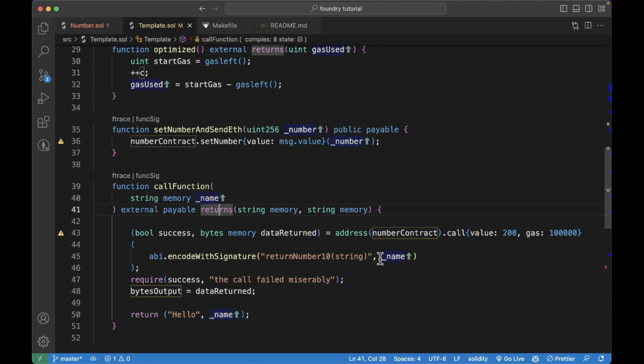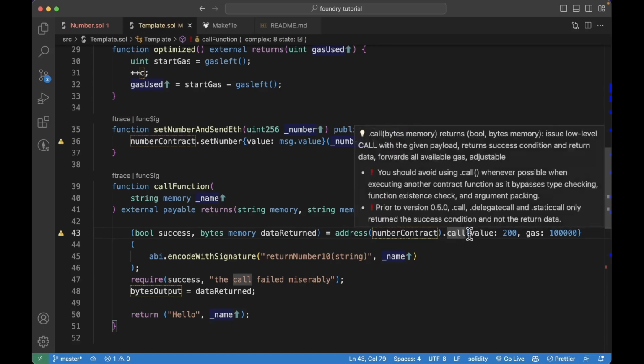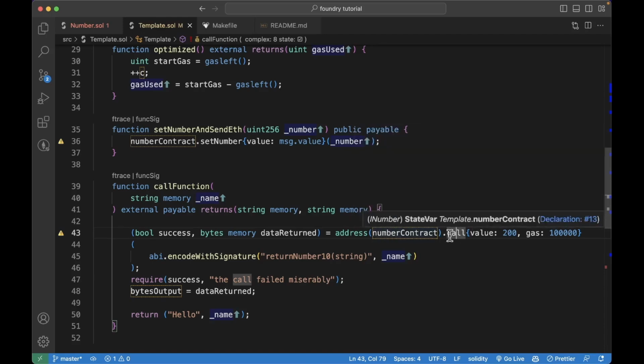Let's see how we call this return number 10. All we need to do is have the address of the number contract, which we already have an instance of. So we'll say, hey, we want the address of this instance. Then we'll say .call. This will call the call function on this address.